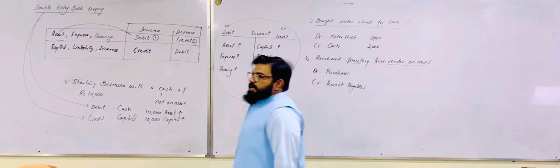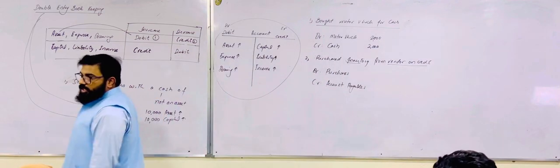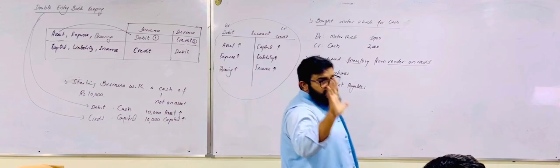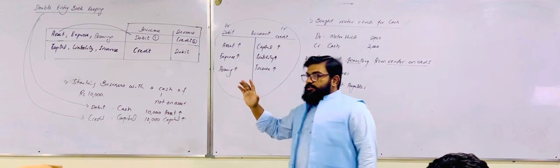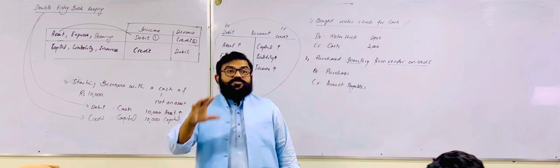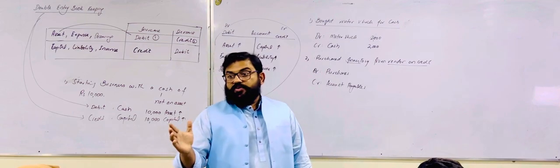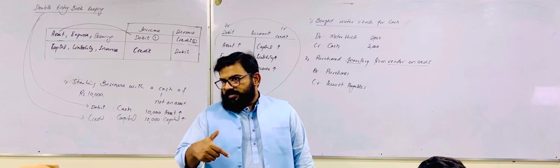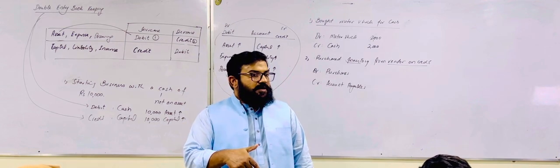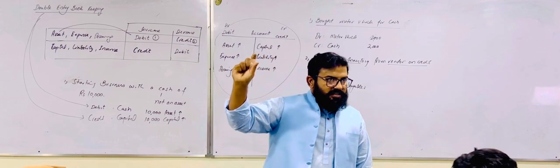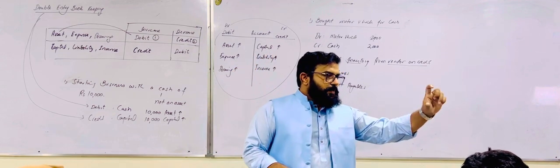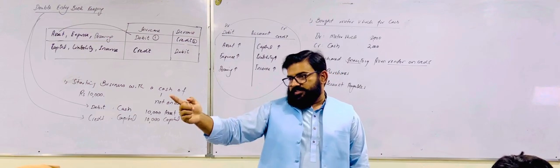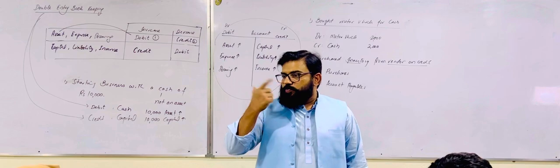If the expenses are higher than income, you are at a loss. If you have purchased this particular chair for rupees 10,000 and you have sold this chair for rupees 15,000, what amount of profit have you got from this trade, buying and selling? 5,000. How did you arrive at this 5,000? You considered the sales as income, 15,000. You considered the purchase, 10,000, as expense. You have deducted this 10,000 from 15,000, and the remaining 5,000 is your profit.